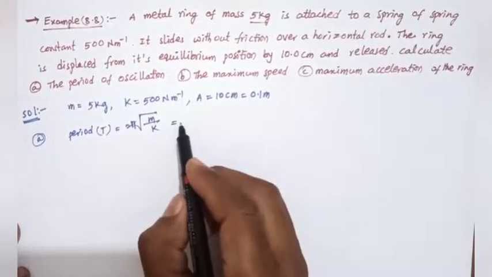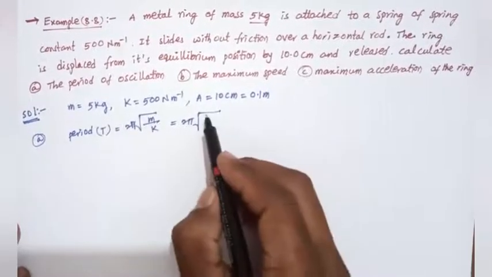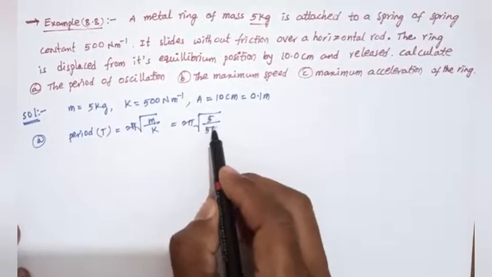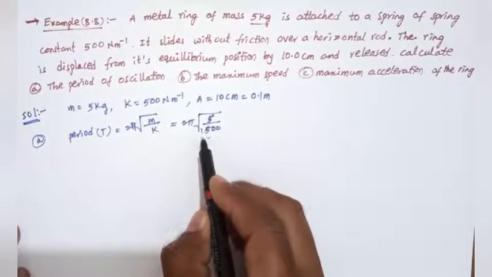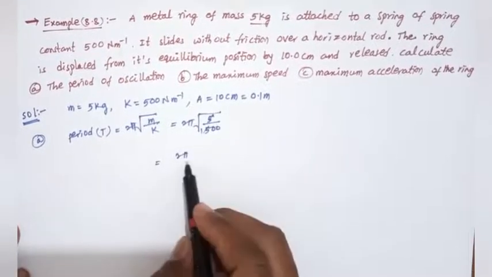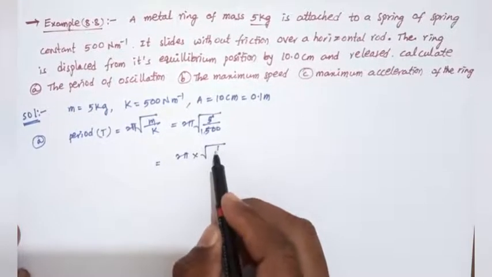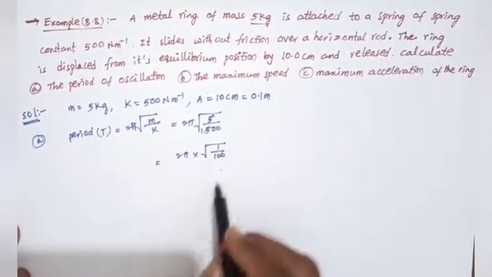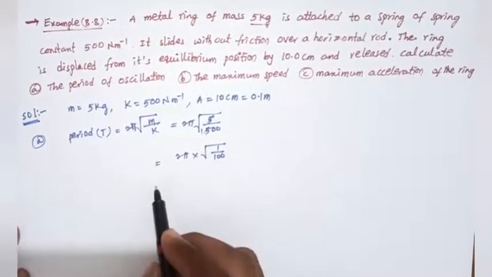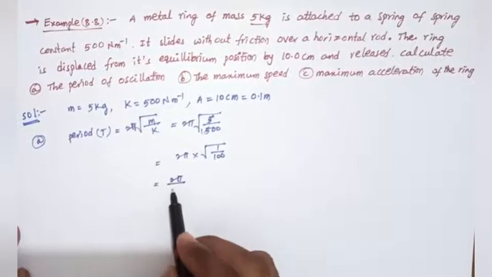That equals 2 pi into the square root of, what is the m value? 5, and the k value is 500, so 5 by 500, that equals 2 pi into square root of 1 by 100. Square root of 1 equals 1, square root of 100 equals 10, that equals 2 pi divided by 10.